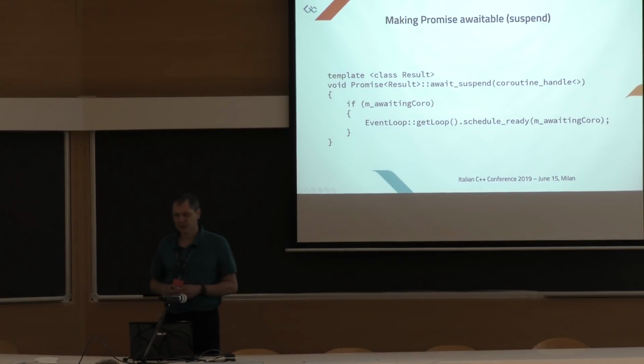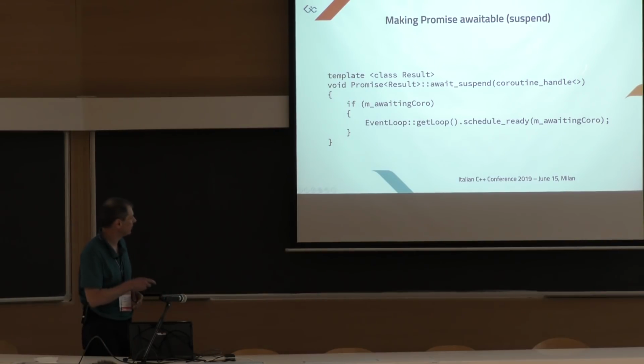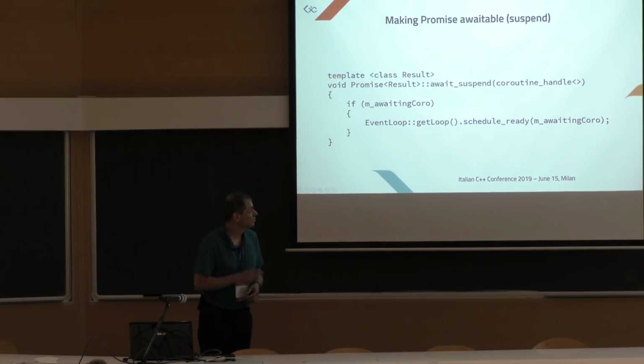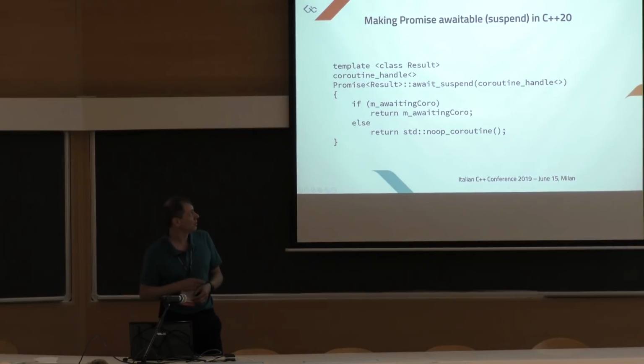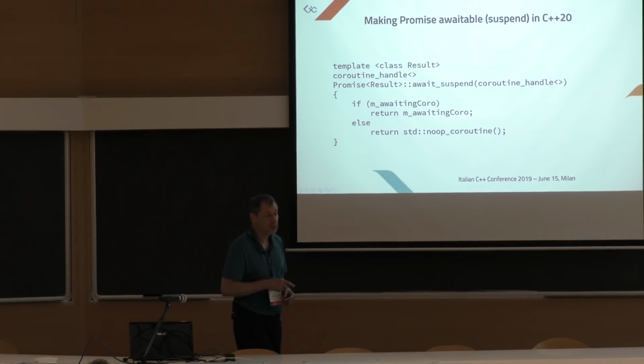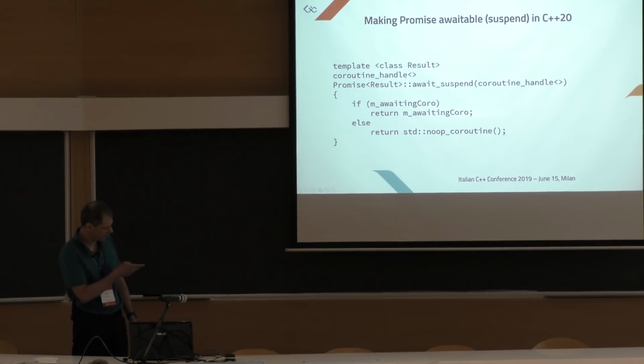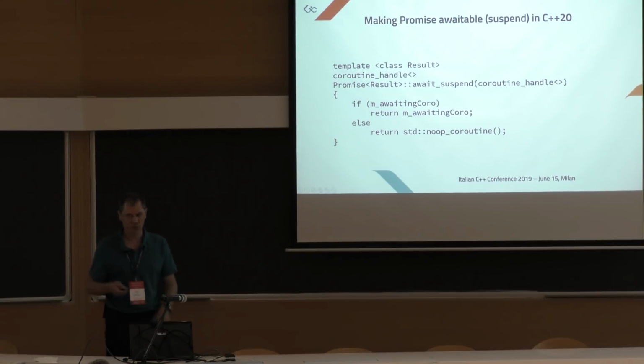Actually, the need to resume the coroutine here has been heard at some level. So in C++20, this is not yet implemented in Visual Studio, but we will be able to actually return the coroutine handle of the coroutine that we want to resume.